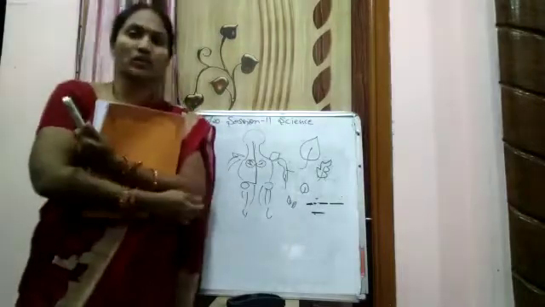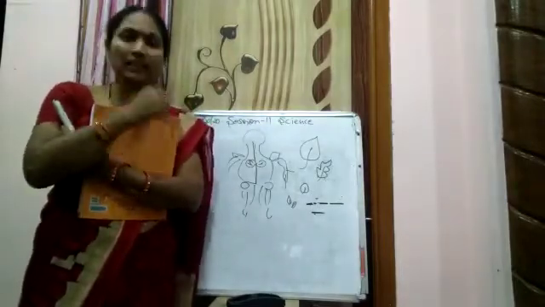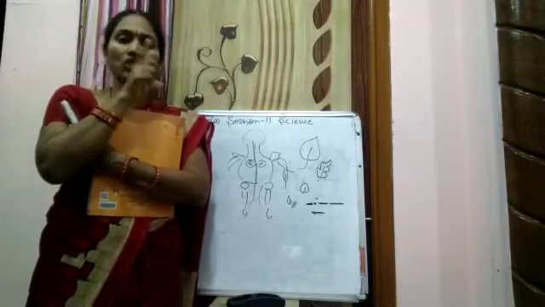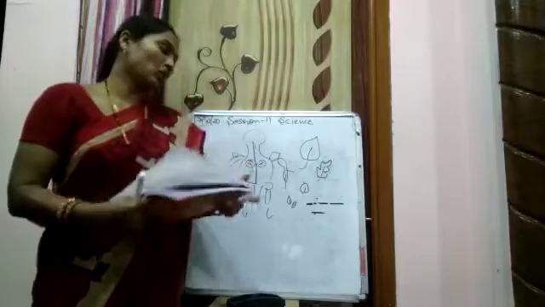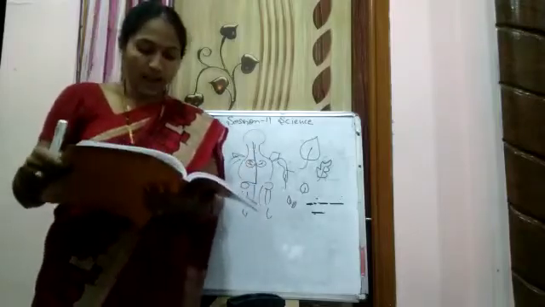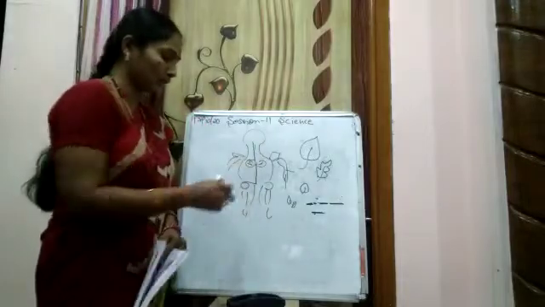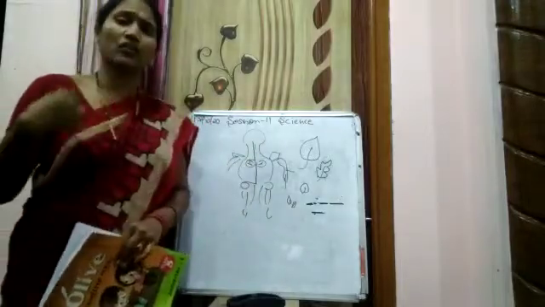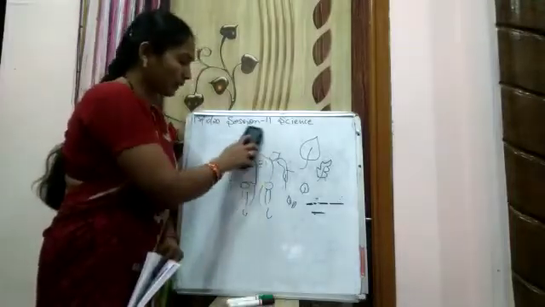So what I am going to say is that our bones, the skeletal system, give us proper structure and shape. Mana body lo proper shape undi ani ante adi because of these bones. And it protects the internal organs. Rib cage. I have told you this is called as rib cage. If you see the X-ray of this part near the chest, you can see the rib cage.